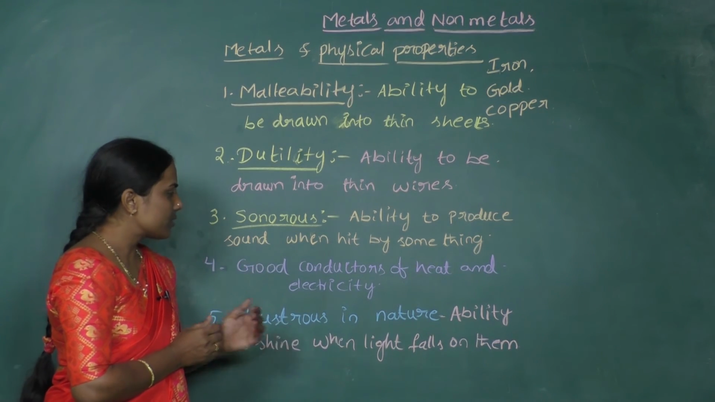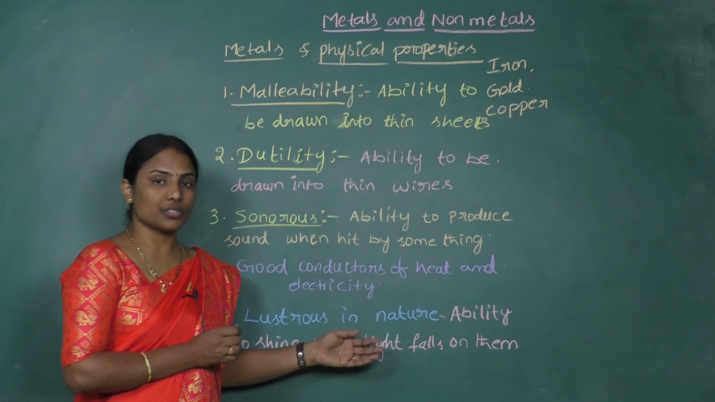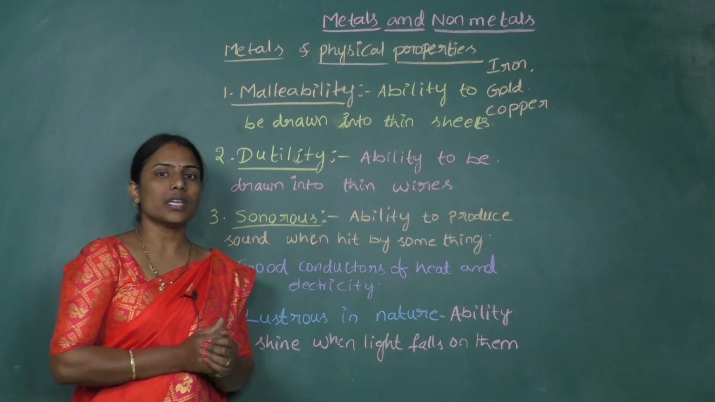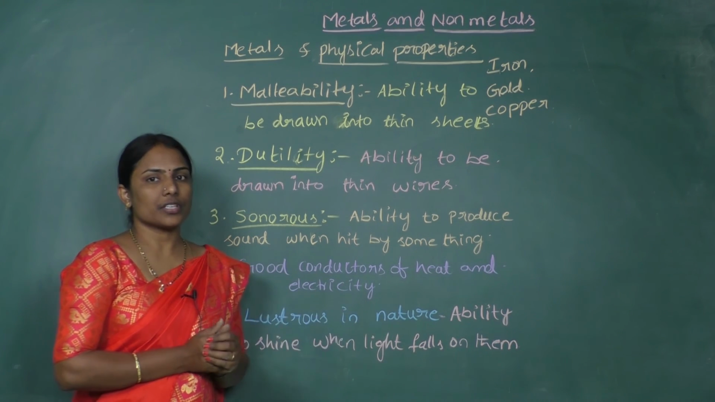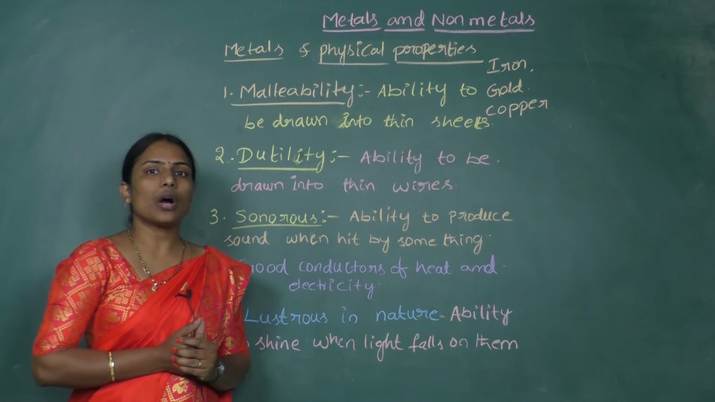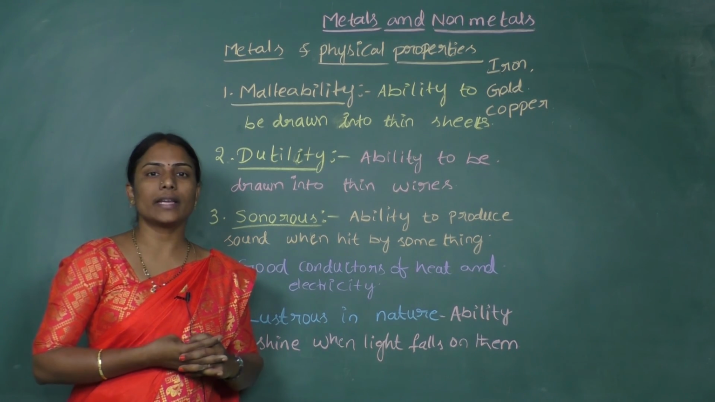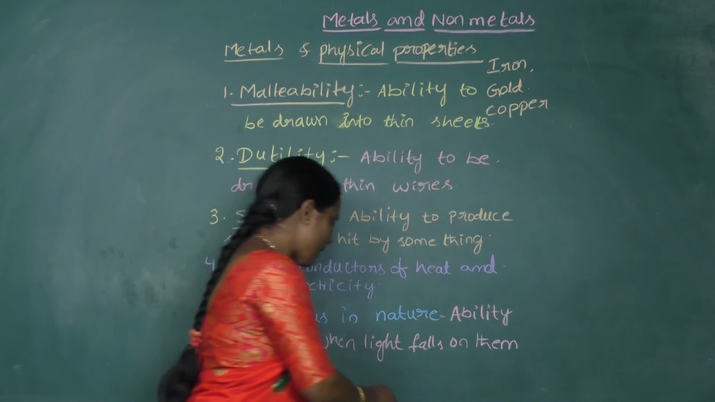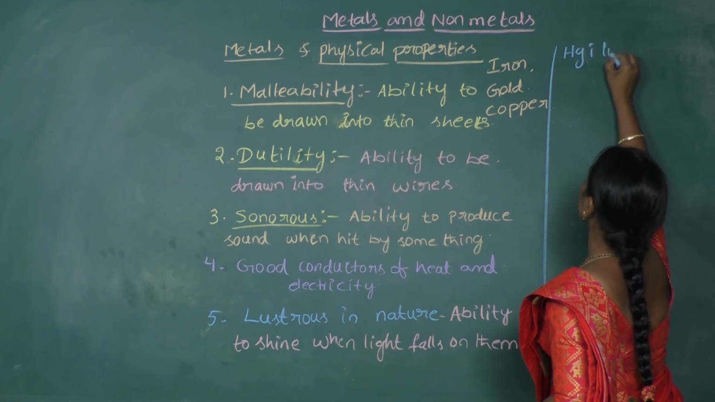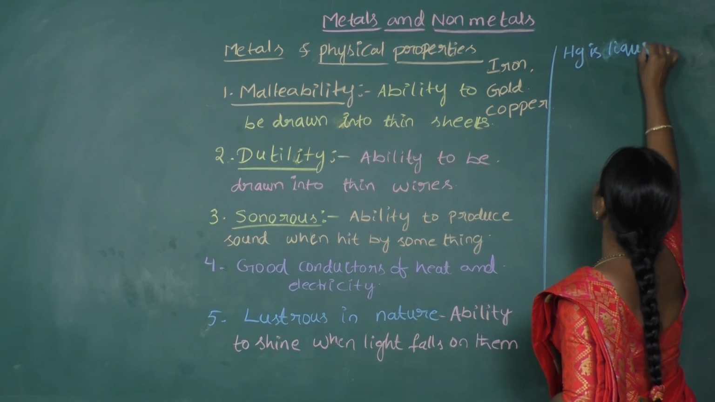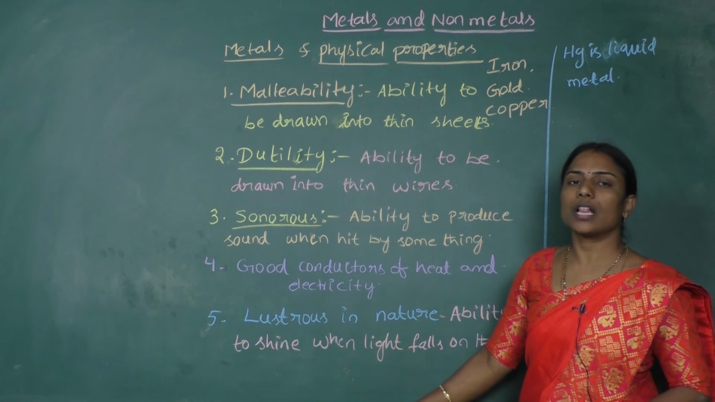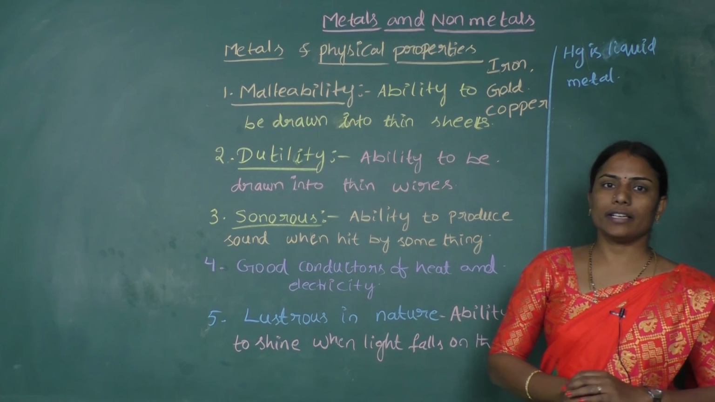And finally, lustrous nature: the ability of any metal to shine or show shining when light falls on it is known as lustrous nature. So these are the properties of metals. And apart from this, almost all metals are solid in state, and for this we have an exception: mercury is a liquid metal. So except this, almost all metals are solid in state.